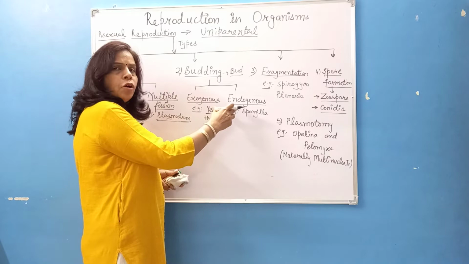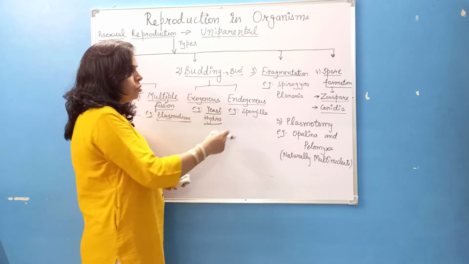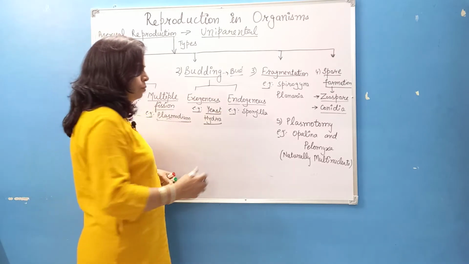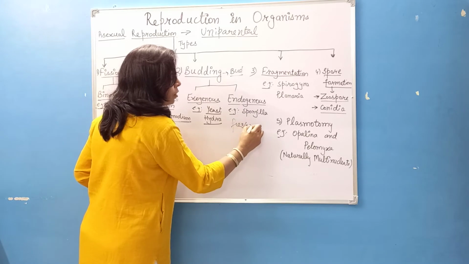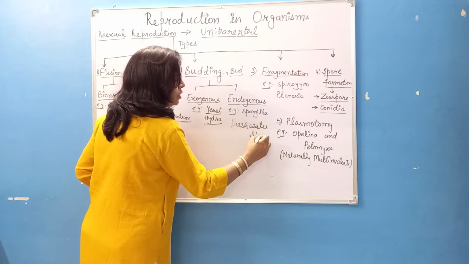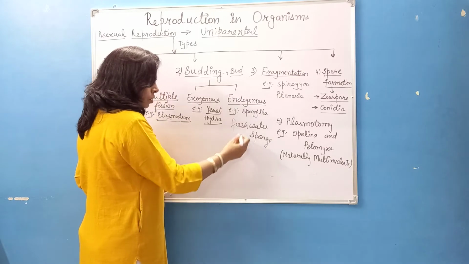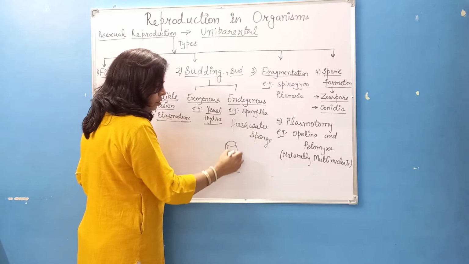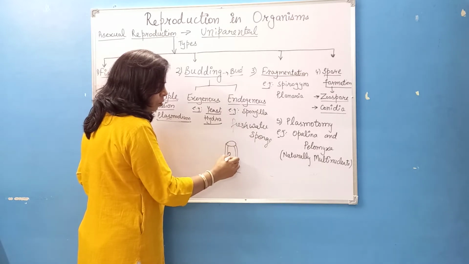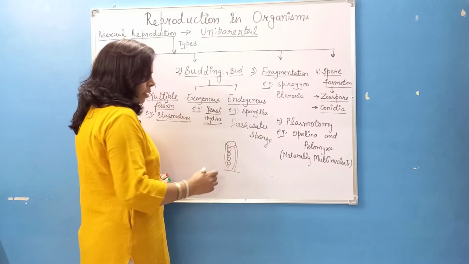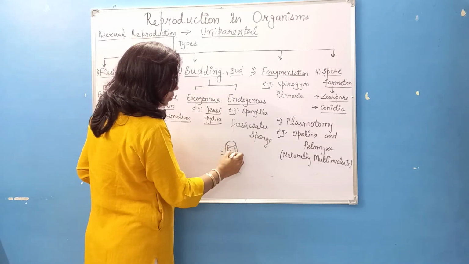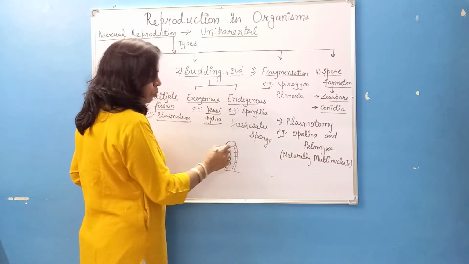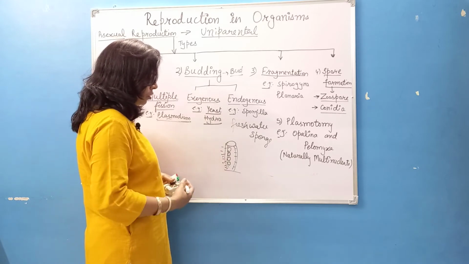And if the bud is formed inside the body of the organism, then it is known as endogenous budding. In endogenous budding, we can take the example of Spongilla. Spongilla is a fresh water sponge. Suppose this is the fresh water sponge and this is its wall. Inside the body, there grow so many buds. And as you all know, it has a porous body. They belong to the phylum Porifera, and they are pore-bearing animals.